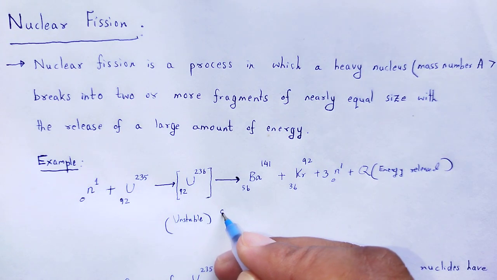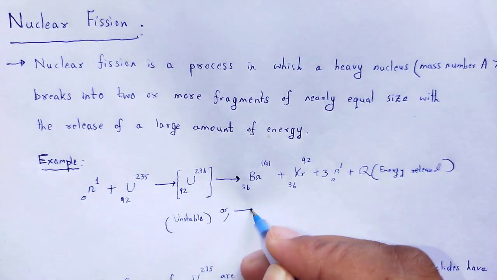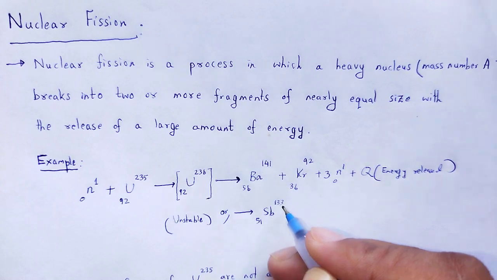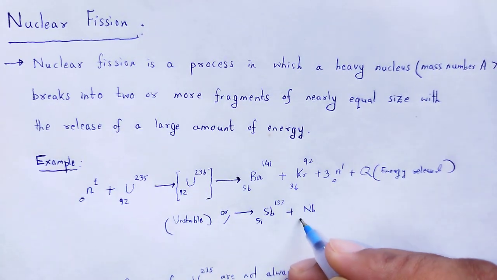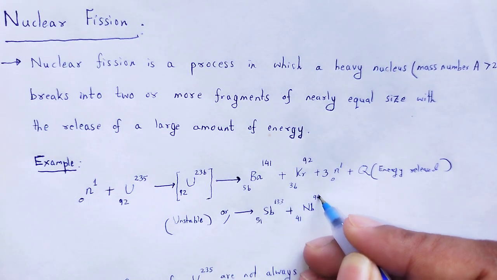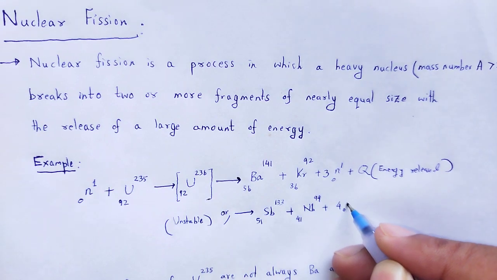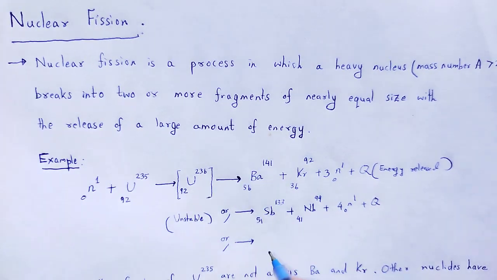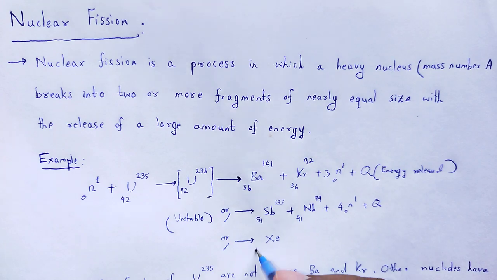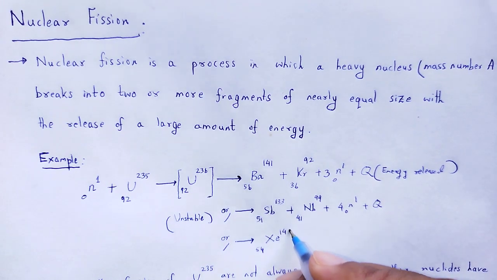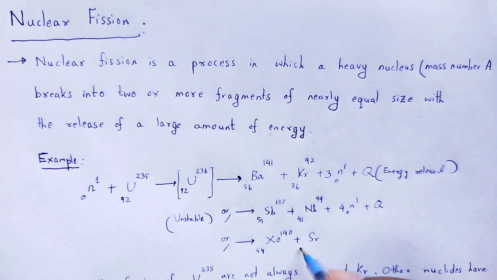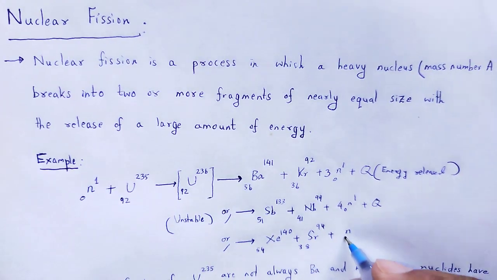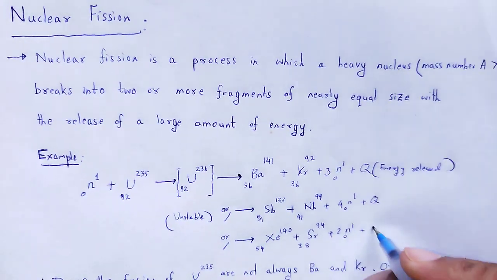Sometimes it may produce Sb 51 133 plus Nb 41 99 plus 4 neutrons with the release of huge amount of energy, or it may be Xe 54 140 plus Sr 38 94, 2 neutrons with the release of energy.